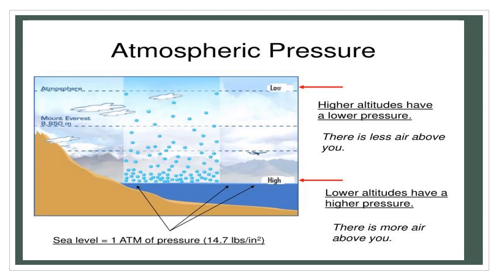In lower altitudes the air is more, so it gives higher pressure. Once again, as I said, atmospheric pressure is affected by altitude. If the altitude is more, then the pressure is less. If the altitude is lower, then the pressure is high.